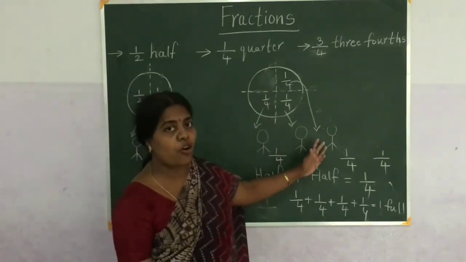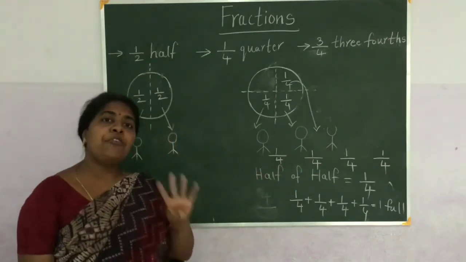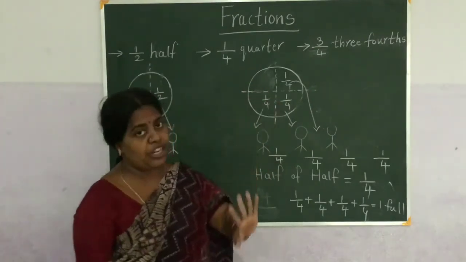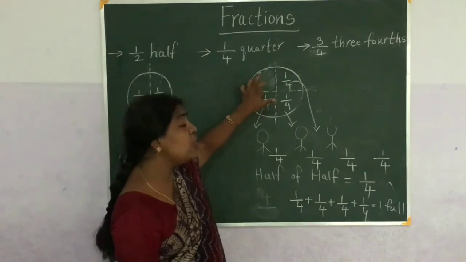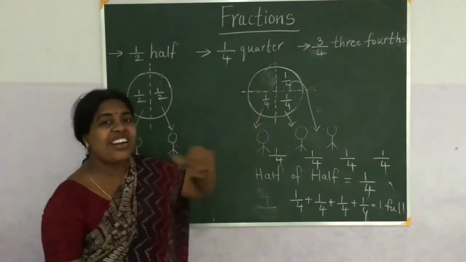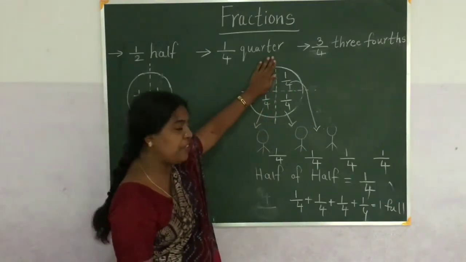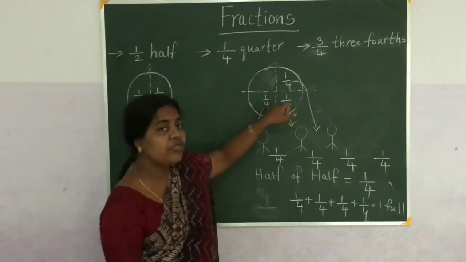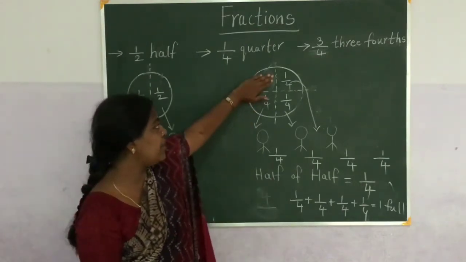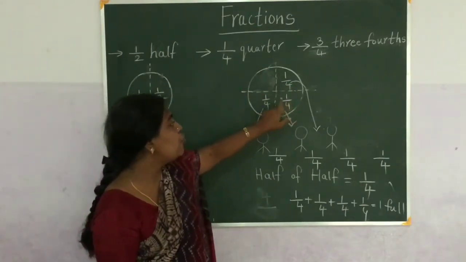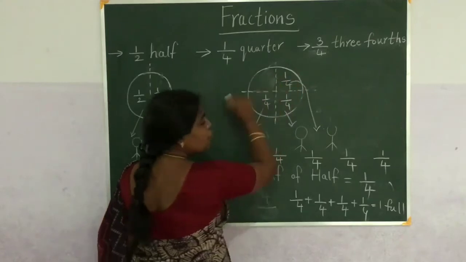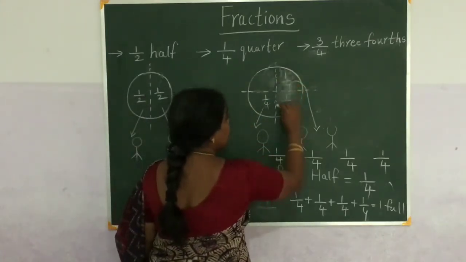Because only three children are there, but I have to divide equally. If I divide into 4 equal parts, 1 will be left over. I can't give this 1 part to 3 of these children because there are 3 children and only 1 part is there. So I can't divide that part equally. So I kept this part with me and I gave these 3 to my friends. I don't want to eat, so I kept this with me. So 1, 2, 3, only 3 parts I have taken. This is left here. I didn't give it to anybody. Only these 3 parts I used.